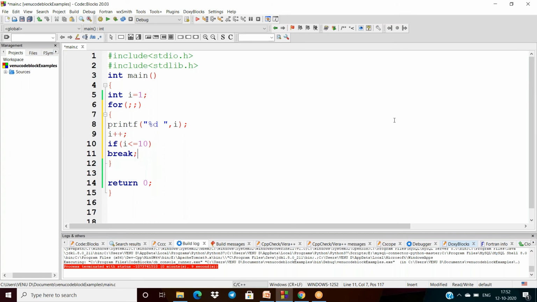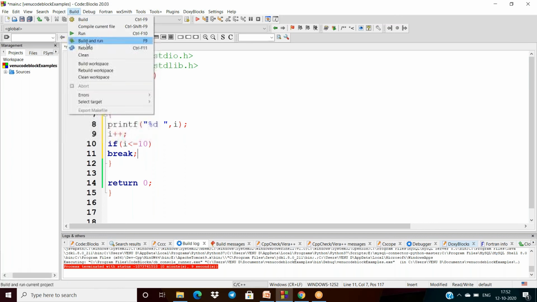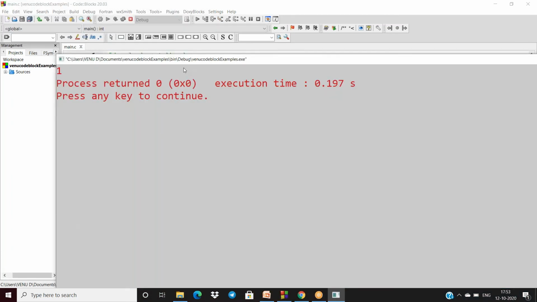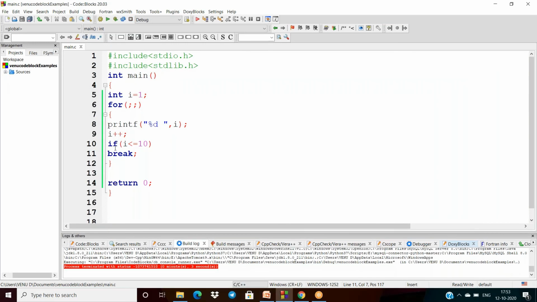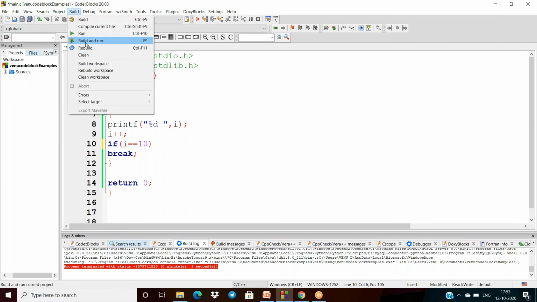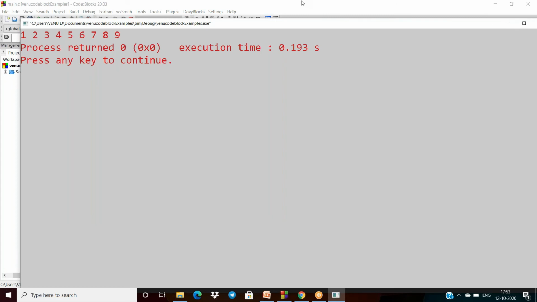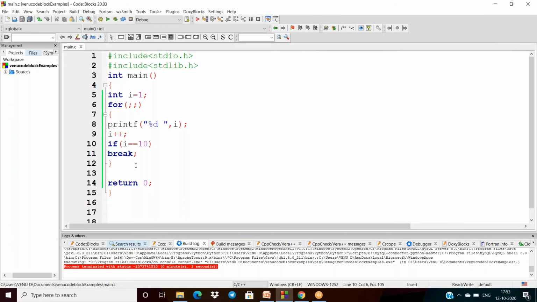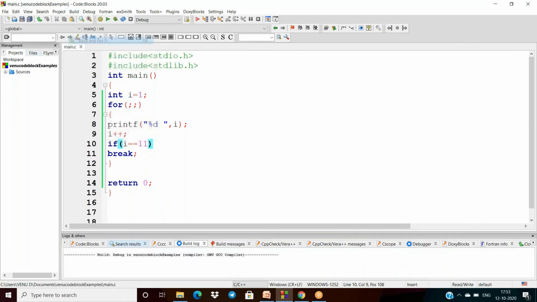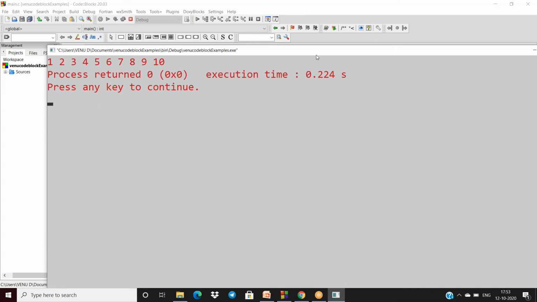Then I am using break. Now do the execution. Sorry, if i will be equal to 10, then I have to terminate from the loop here. That means you will get 1 to 9 numbers. Otherwise, if I give 1 to 11, then it will display 1 to 10 numbers.